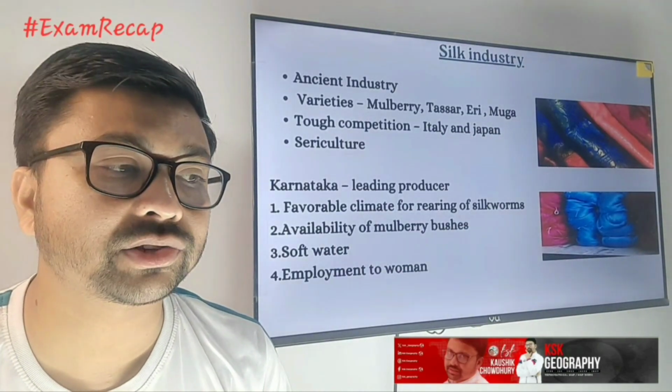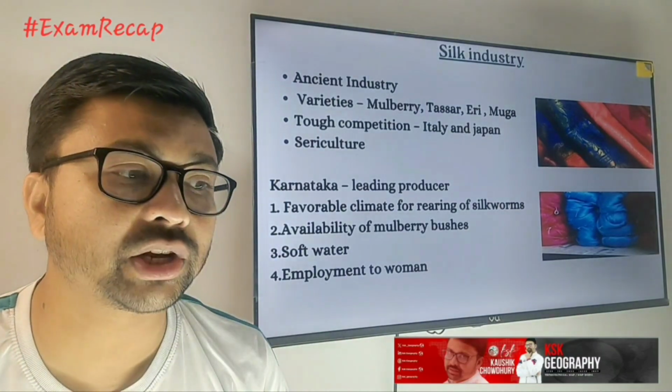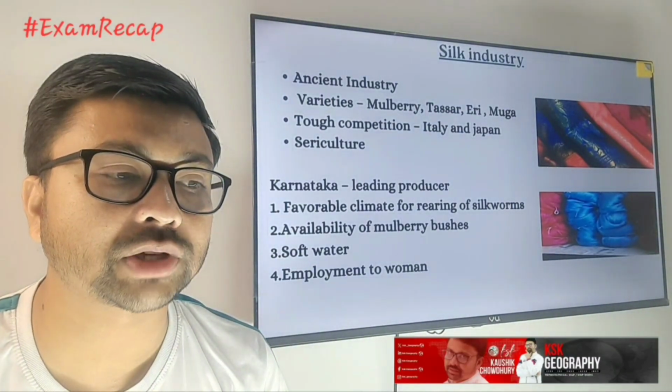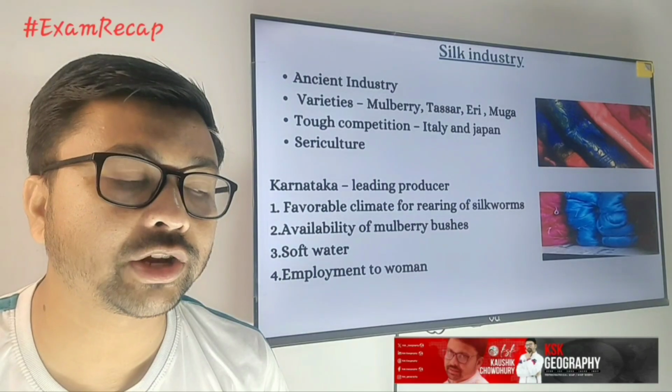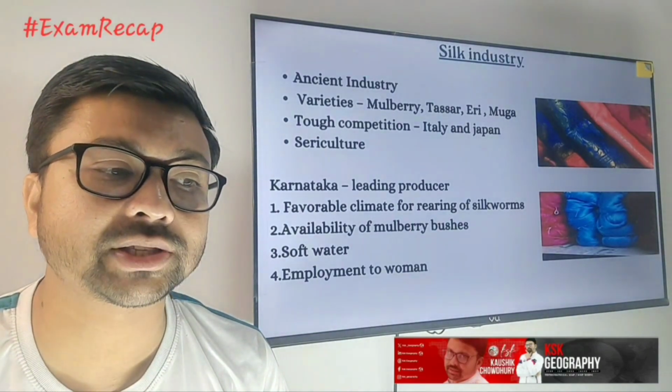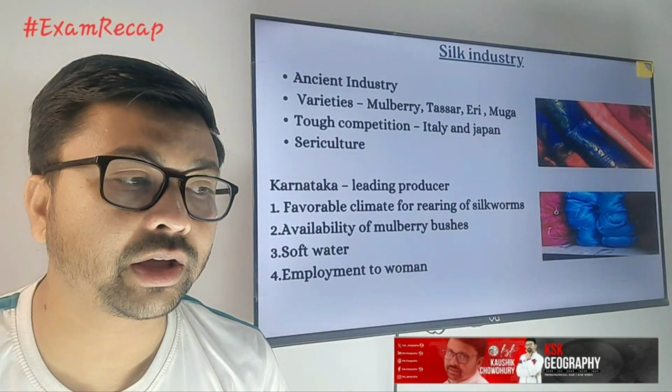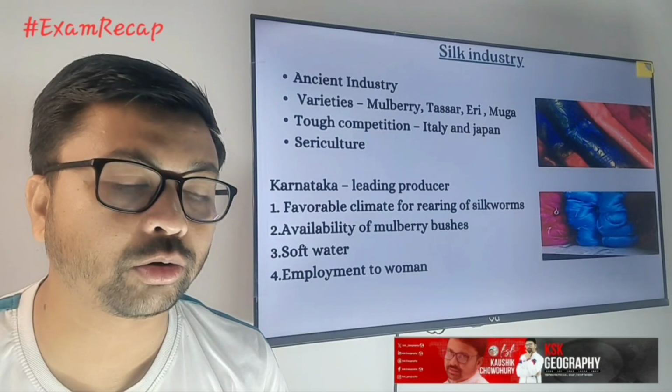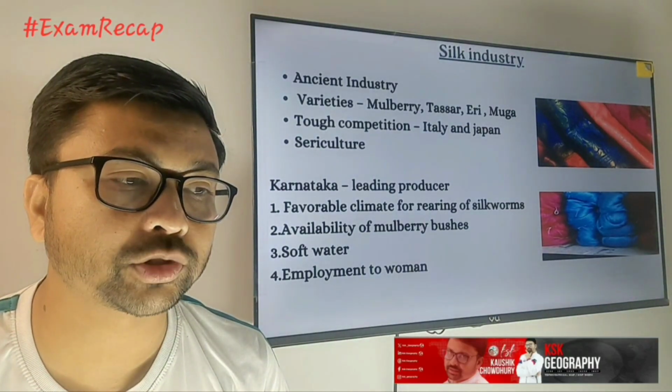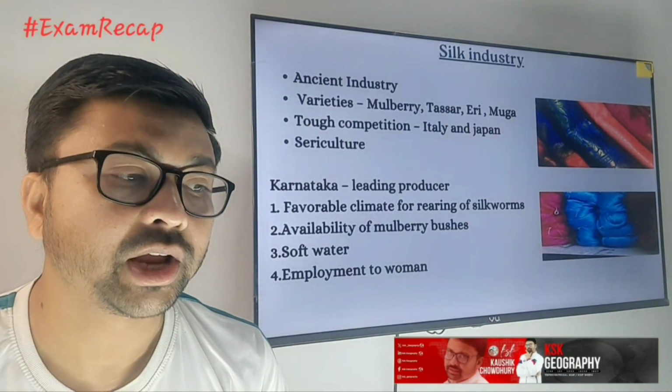Next, another important thing, the silk industry. This is an ancient industry, with varieties like Mulberry silk, Tussar, Eri, Muga. Those are the varieties of silk, and tough competition it is getting from Italy and Japan. The whole process of silk production is called sericulture.